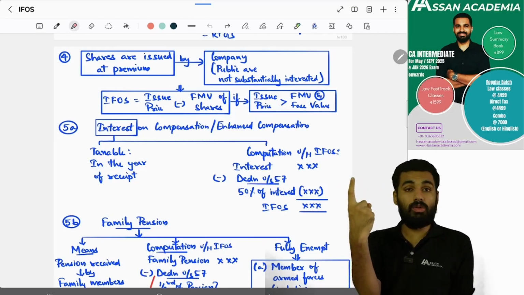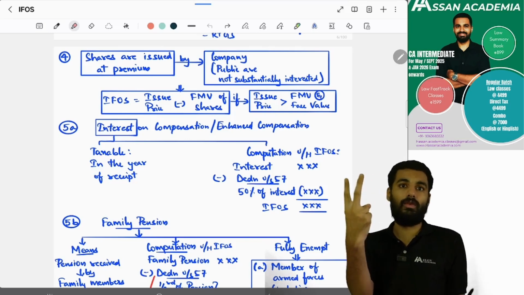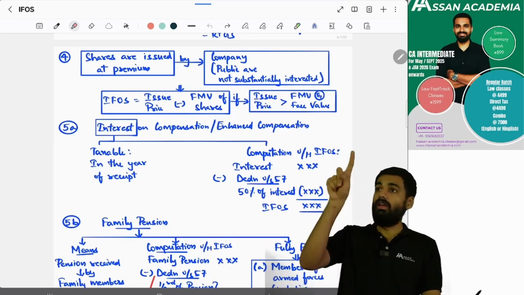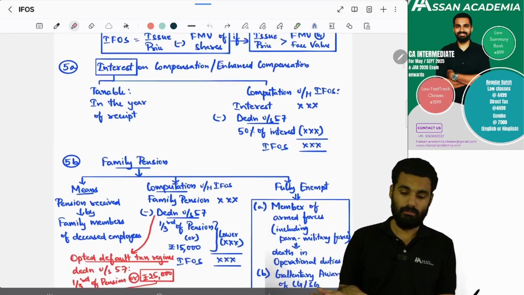So if the closely held company is issuing shares at a premium, then you have to see two things. One, is issue price more than fair market value? Second, is issue price more than face value? If these two conditions are satisfied, then issue price minus fair market value will be the income from other sources.